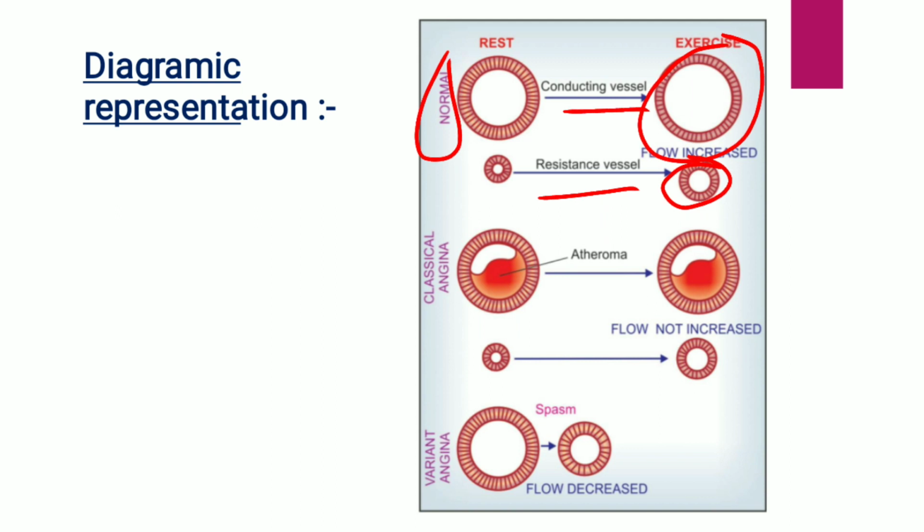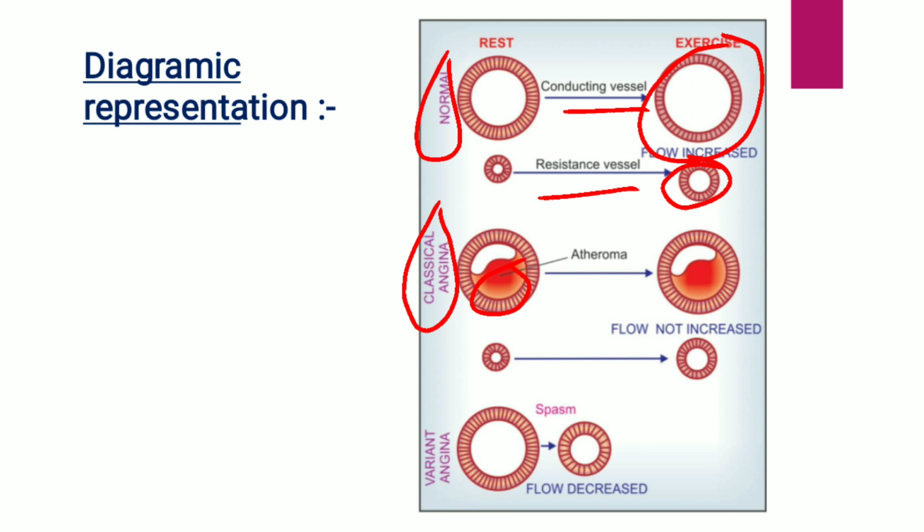Now, what happens in classical angina? Let us see. In classical angina, these blood vessels are affected by atheroma. Atheroma undergoes an atherosclerosis chain, and because of this atheroma, there is partial blockage of vessels.